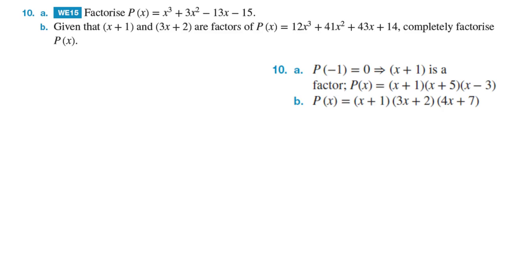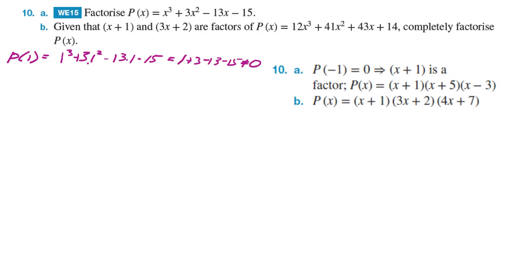Question 10a, factorise p of x equals x cubed plus 3x squared minus 13x minus 15. Starting off with working out the value of p of 1. When x equals 1, that's 1 cubed plus 3 times 1 squared minus 13 times 1 minus 15. We calculate that to be 1 plus 3 minus 13 minus 15, which does not equal 0.